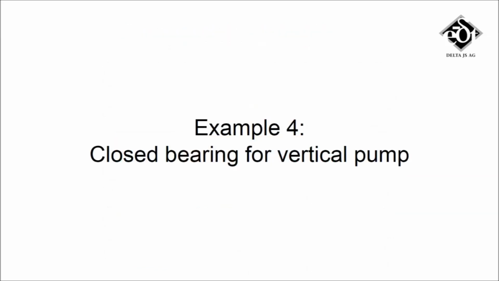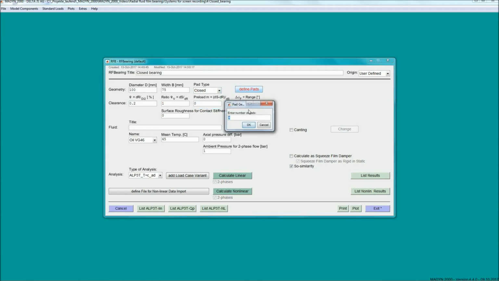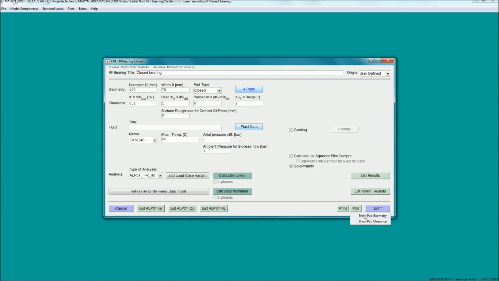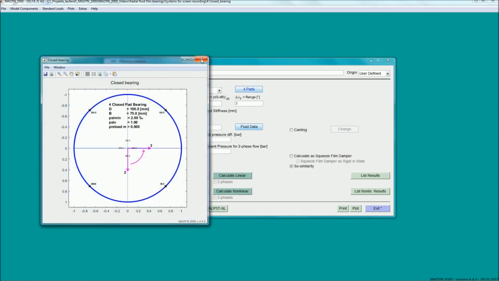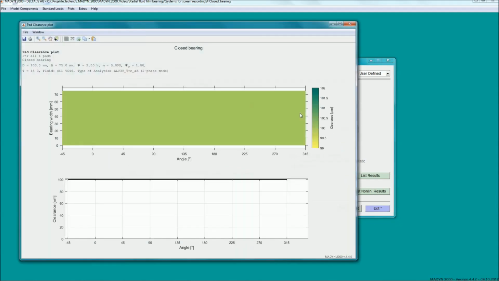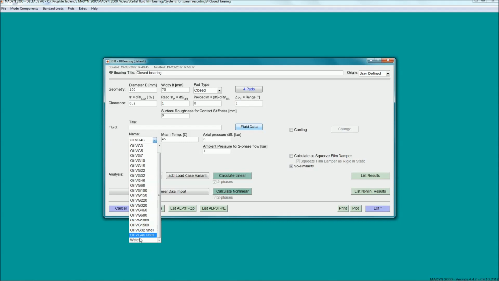The fourth example bearing is a closed bearing. This bearing type is typically used in vertical pumps. Water is among the available lubricants. The lubricant flow through the bearing is in axial direction and requires a pressure difference across the bearing. In a vertical machine, there is normally no significant static force on the radial bearings. In such a case, only nonlinear rotor dynamic analysis can yield meaningful results.